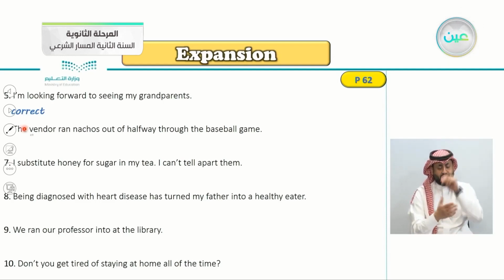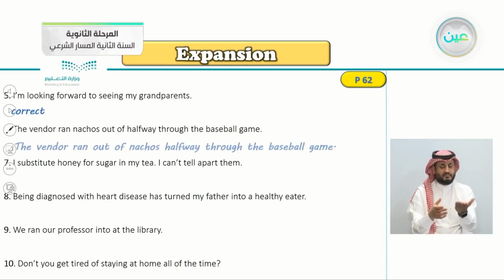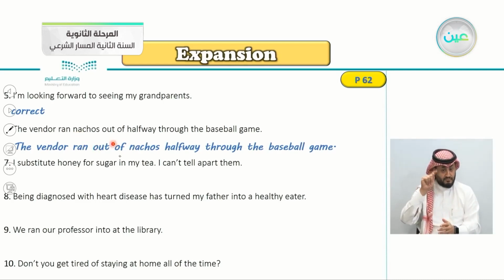I think now you notice that there's something wrong here. How do we correct this one? Yes, the vendor ran out of nachos halfway through the baseball game.